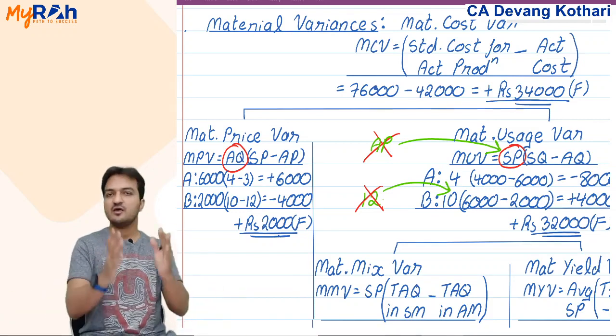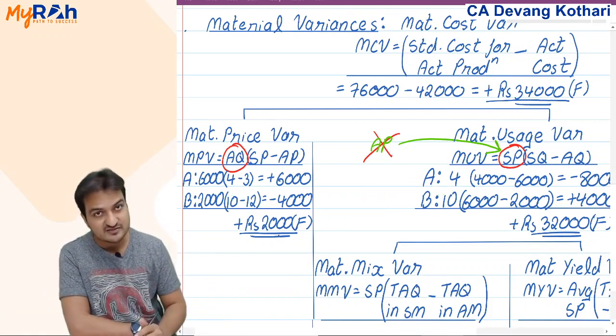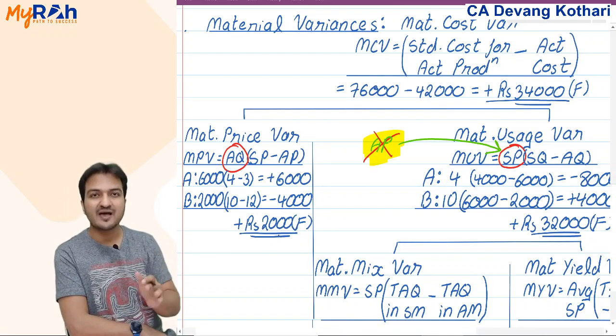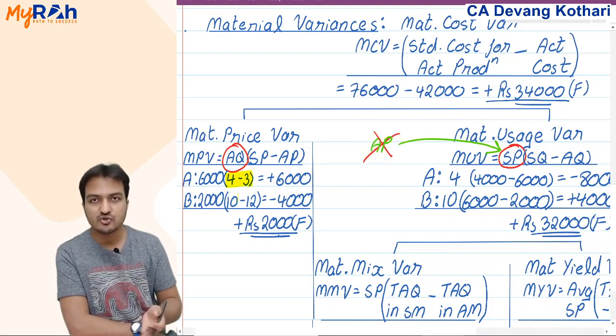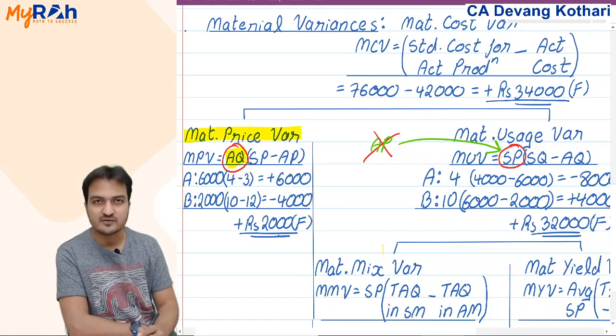The very first reason I gave is the simplest: do not use actual price there. Do not use actual price because actual price contains some savings, and you have already shown the savings for the entire actual quantity while calculating the price variance.